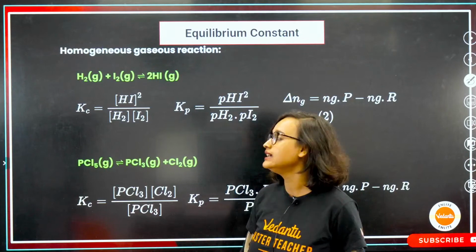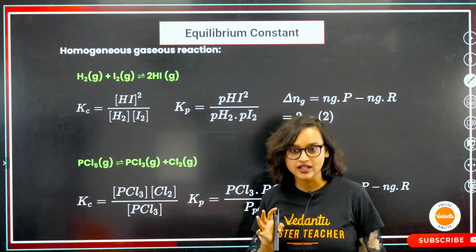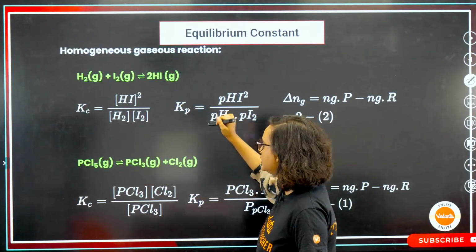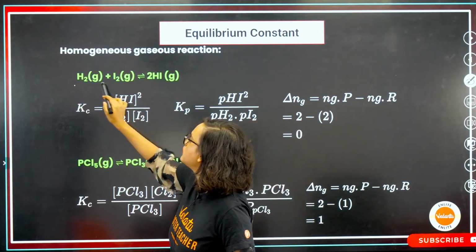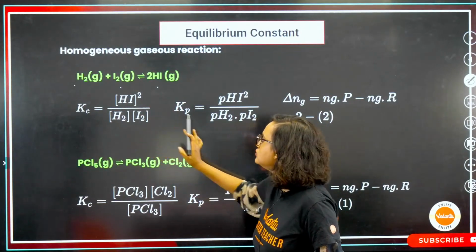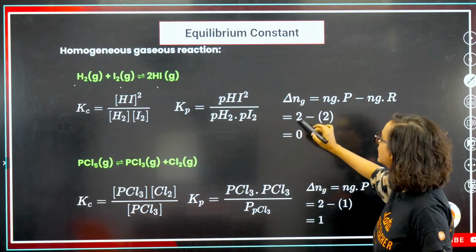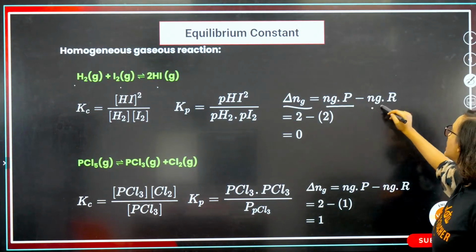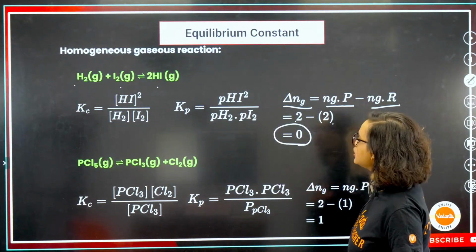Chalo. Now let's see another example. So homogeneous gas reaction. If it is a homogeneous gas reaction, then what are we going to do? What is a homogeneous gas reaction? 1 mole, 1 mole, 2 moles. This is what you are getting. So, HI square divided by H2 and I2. Kp, partial pressures, so PHI square divided by this. Now, delta Ng, what will you get? Ngp, that is product, Ngr, that is reactant. 2 minus 2 is equal to 0. So, this is your homogeneous.